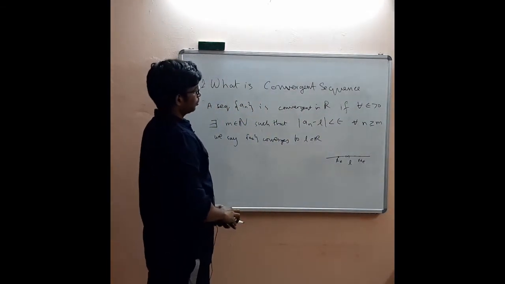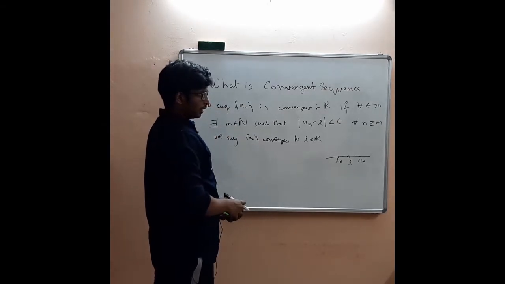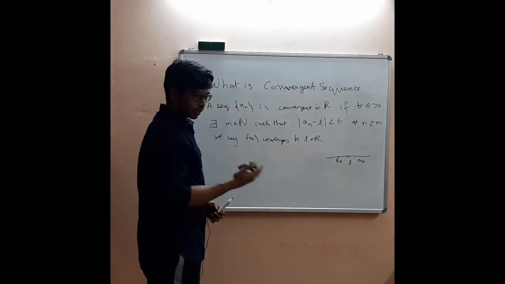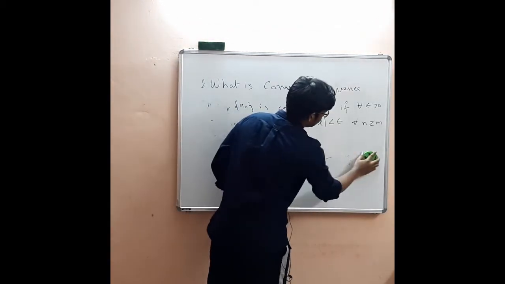Okay, so what does it mean to say that a series converges? We can use the definition of convergence of a sequence to define the convergence of a series. Let me show how it should be done.